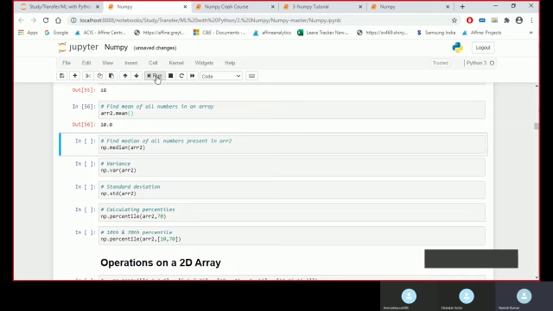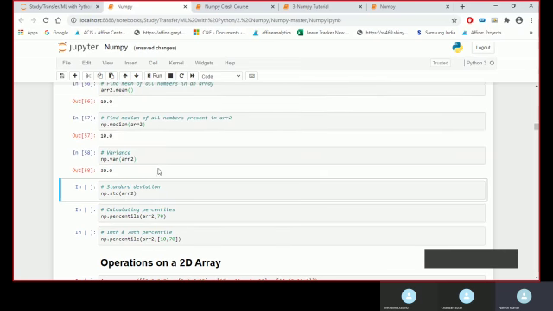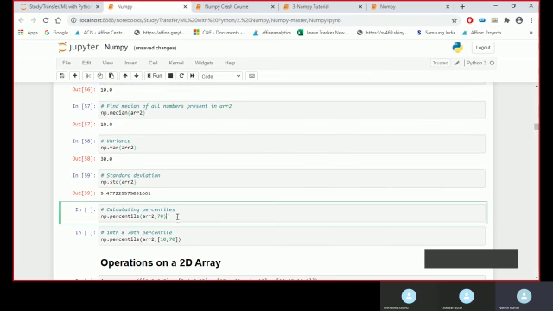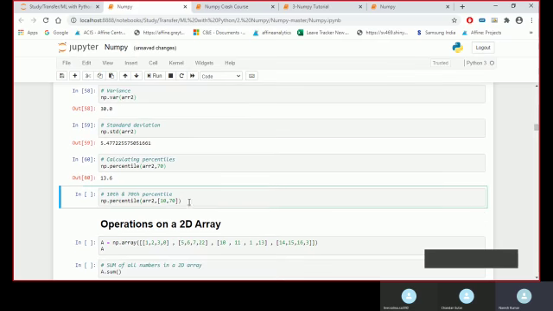Mean gives me the average, right? Median will be this. Variance, and standard deviation, right? And percentile gives me the percentile. I can see multiple percentiles also, like the value at my 10th percentile, at the 70th percentile, or at the 50th percentile.